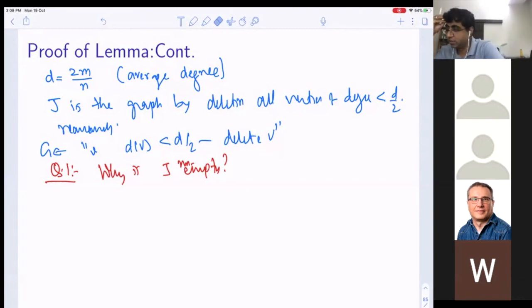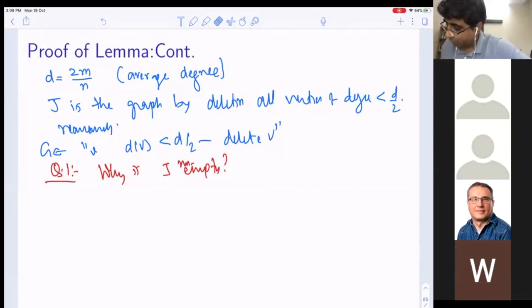I changed it. I wrote it wrong here, but you do strict inequality. You delete all vertices of degree strictly less than d by 2. Then the average degree is not decreasing, it's increasing. Exactly.